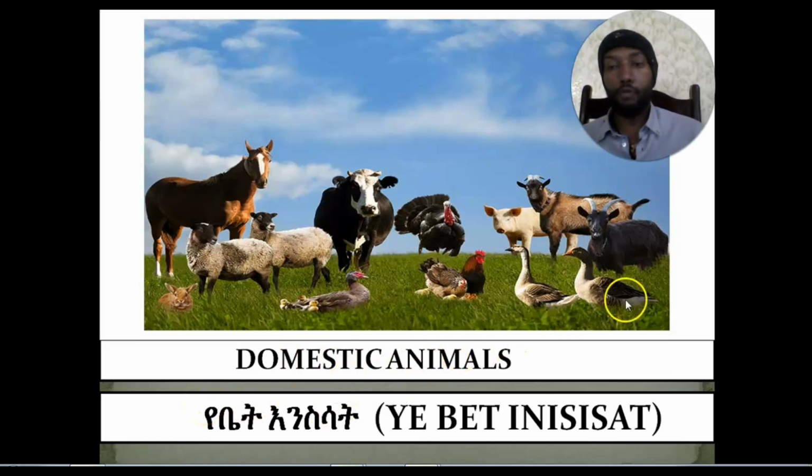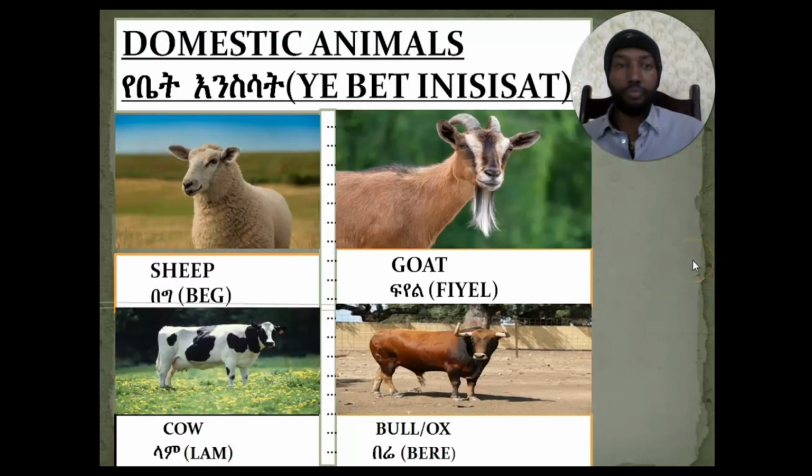So let us see some of the members of domestic animals. As I have told you before, domestic animals means what in Amharic language? የቤት እንስሳት. የቤት means domestic, whereas animals means እንስሳት. So የቤት እንስሳት means domestic animals in Amharic language.